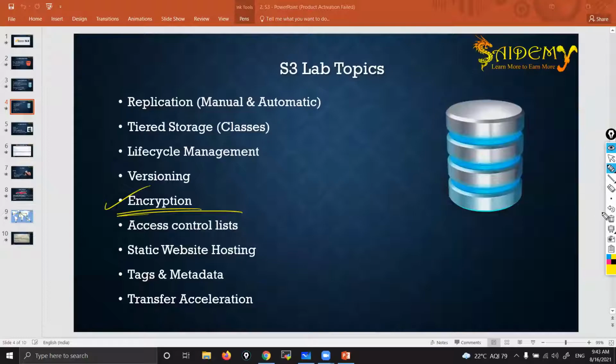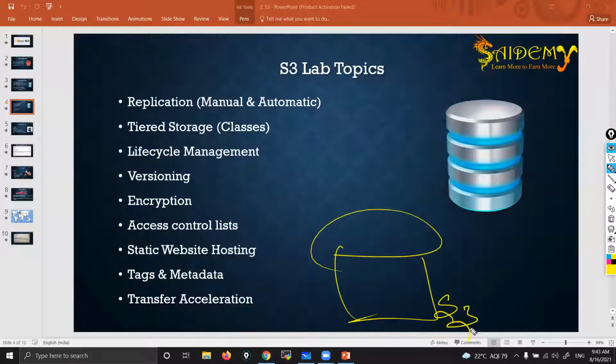Then encryption. Encryption means we can store the data in the form of encryption. Like this is a bucket. If you enable encryption, you upload one file and that will be converted into unreadable format. For others, hackers and all, those who are coming through the backdoor, they cannot read that file. In fact, even employees working at Amazon can't read the data. Encryption means converting readable format into unreadable format.